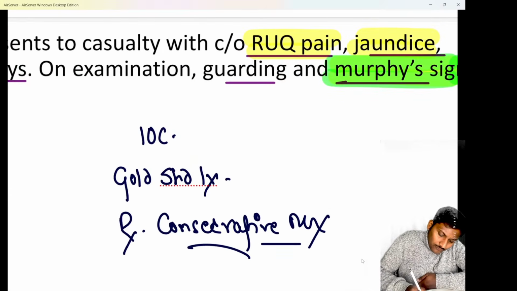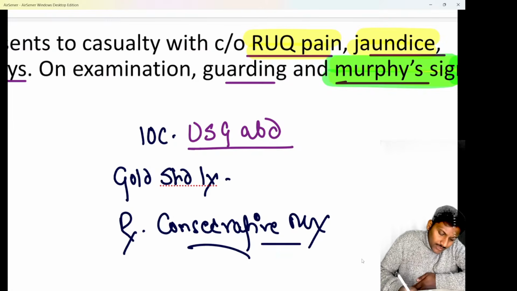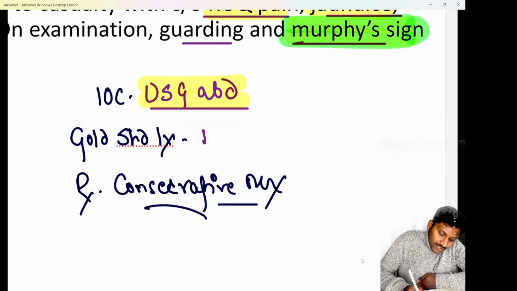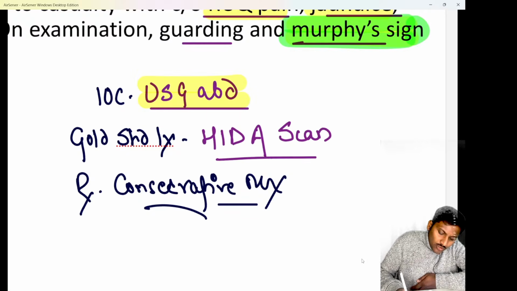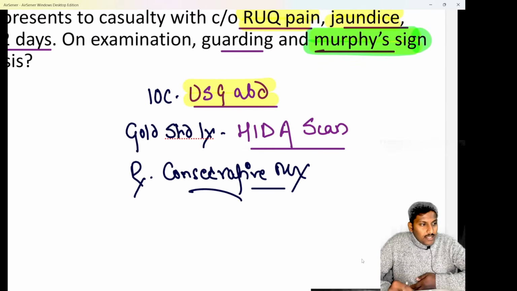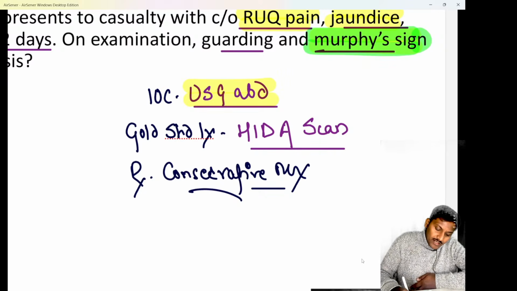We know in cases of acute cholecystitis, the investigation of choice is ultrasound abdomen. Yes, ultrasound abdomen is the investigation of choice, whether cholelithiasis or acute cholecystitis. The gold standard investigation for acute cholecystitis is the HIDA scan. On HIDA scan, you are not able to see the gallbladder if it is inflamed. Non-visualization of the gallbladder is there if there is inflammation. So the HIDA scan, or hepatic iminodiacetic acid scan, is the gold standard investigation.